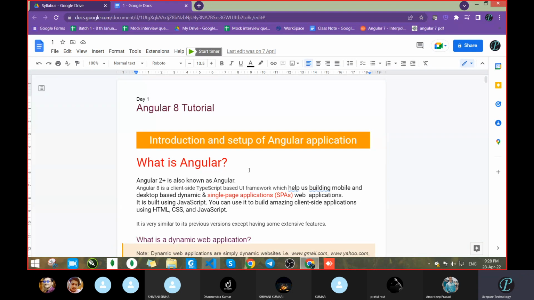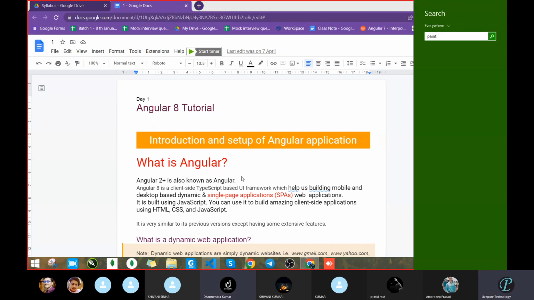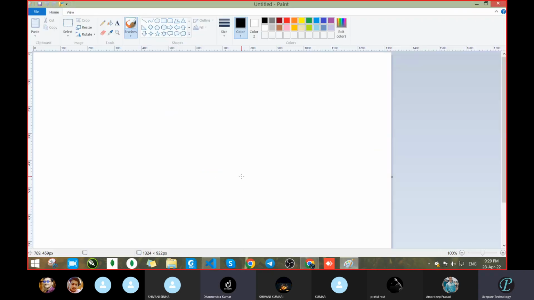Okay. So one thing, why are we going with the Angular application, why are we going with any front-end framework? In place of that, we can do the same task with HTML, CSS and JavaScript. We also write the same type of code, HTML, CSS, JavaScript, in the Angular application. Correct? And the same thing we have to do in HTML, CSS and JavaScript. What is the difference and why are we going with that? Anyone having any idea? If you want to make the class interesting, please just speak, then only you will get it. Otherwise, if you become silent, I will speak, that's it.